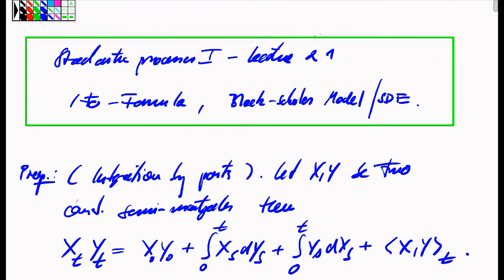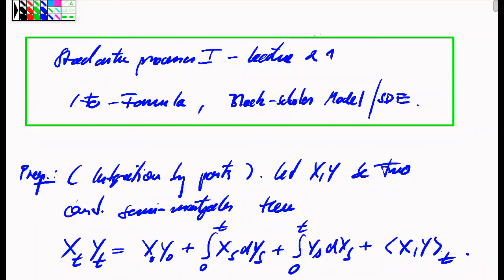And we will then enter the discussion of the Black-Scholes model of financial mathematics, which is a super famous and very important core model of financial mathematics, which gives a very nice field of application for the theory of stochastic differential equations that we have learned so far.